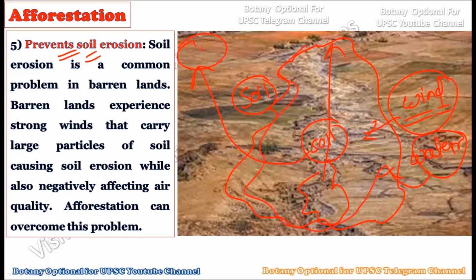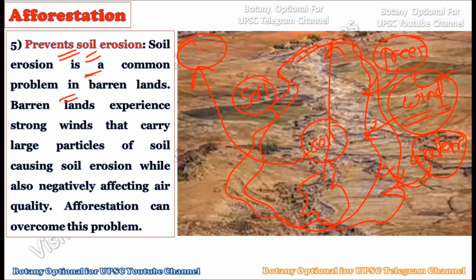So in this way, this particular area has erosion. The soil erosion occurs here due to the absence of the trees. If the trees are present there, consider we have done the afforestation at this particular place, then what will happen? The wind effect will be reduced by the trees. These trees will literally reduce the effect of wind and also the effect of running water. So in this way, the soil will remain in one place, and due to this, the soil erosion will be completely avoided.